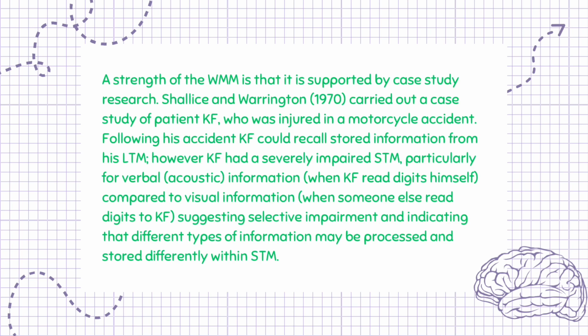A strength of the WMM is that it is supported by case study research. Shallice and Warrington, 1970, carried out a case study of patient KF, who was injured in a motorcycle accident. Following his accident, KF could recall stored information from his LTM, however KF had a severely impaired STM, particularly for verbal, acoustic information, when KF read digits himself, compared to visual information, when someone else read digits to KF, suggesting selective impairment and indicating that different types of information may be processed and stored differently within STM.